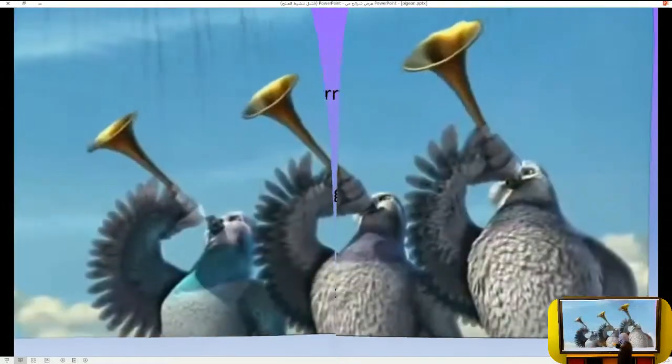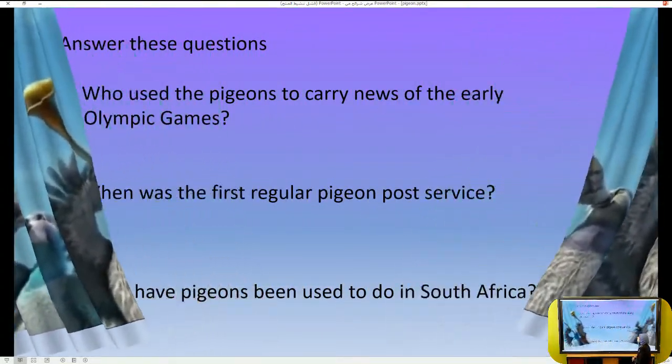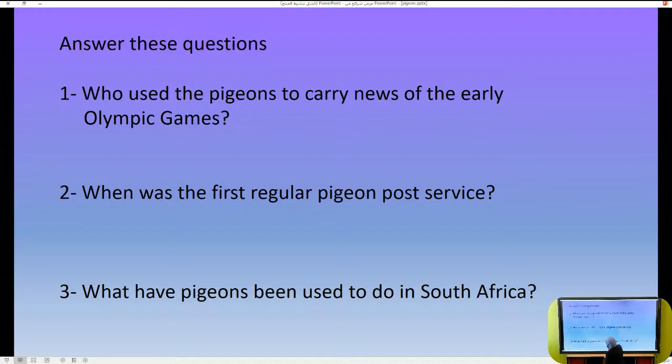Okay, now we have some questions about the first paragraph. Let's start. The first question: who used the pigeons to carry news of the early Olympic Games? I think we all know. Of course, they are not the Egyptians. Yes, they are the Greeks.